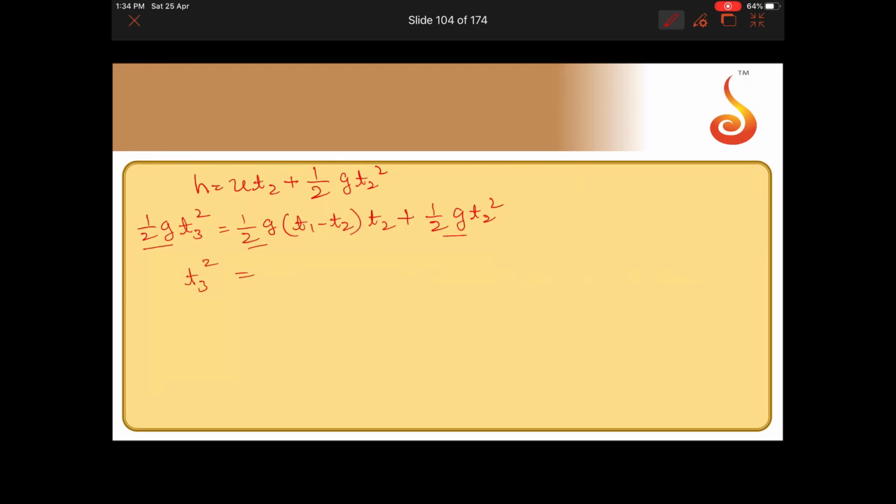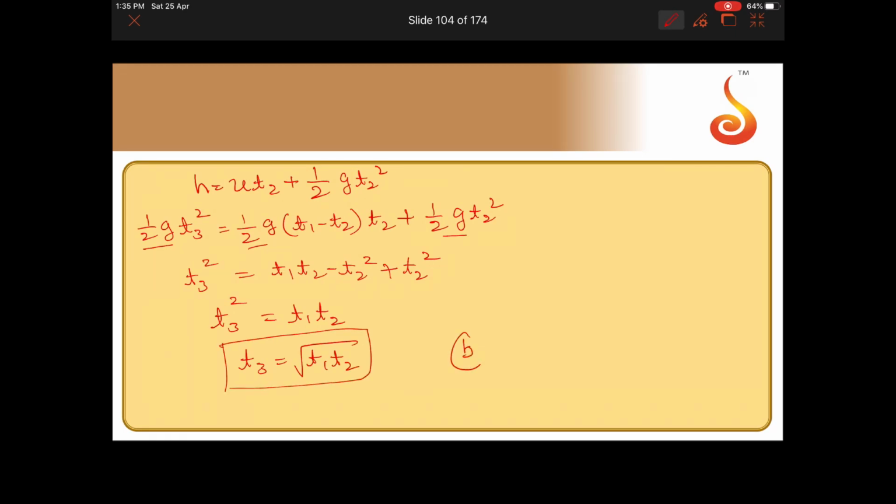You are left with T3 square is equal to T1 T2 minus T2 square plus T2 square. So T3 square is equal to T1 T2. T3 is equal to root of T1 T2. That should be option D.